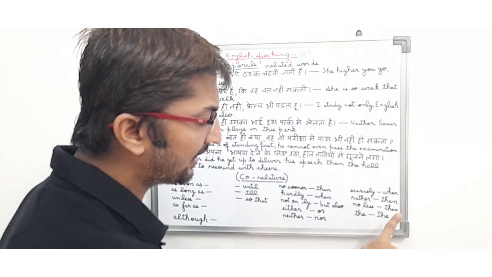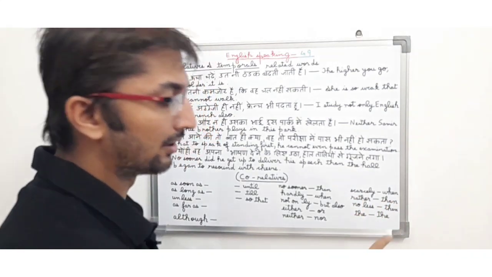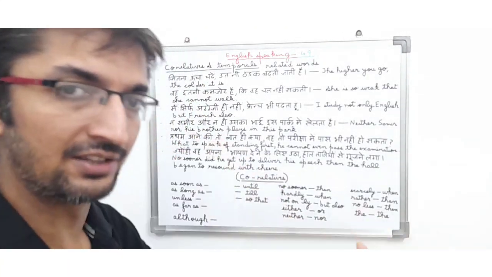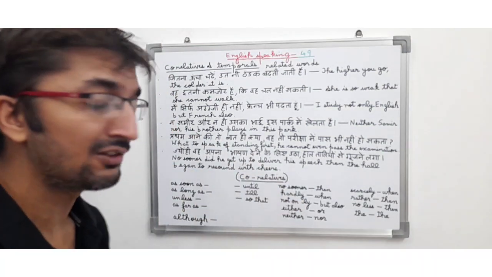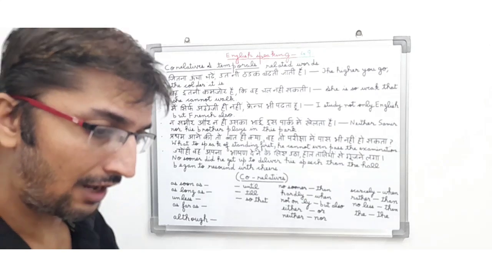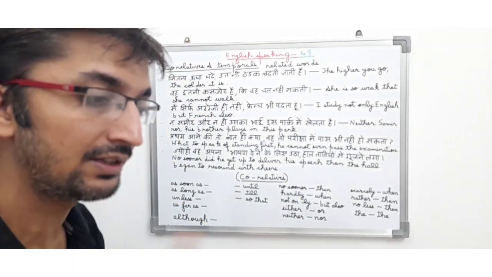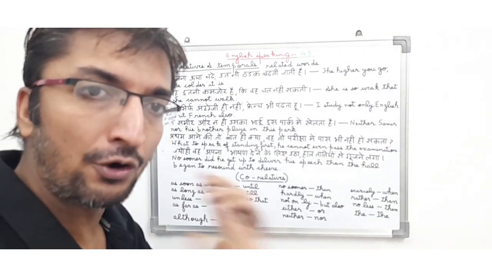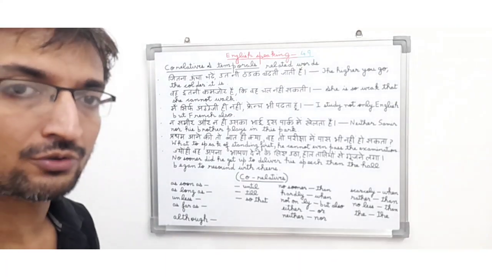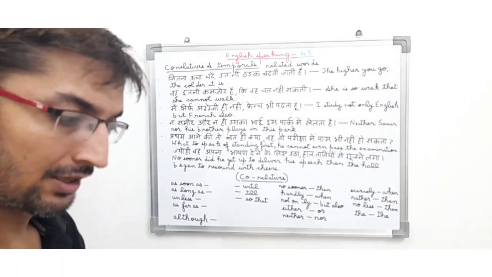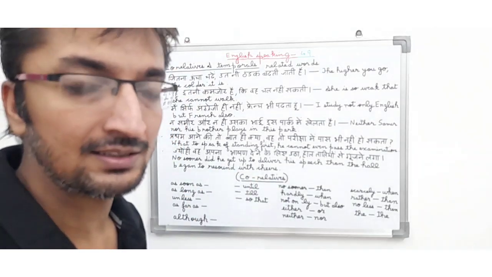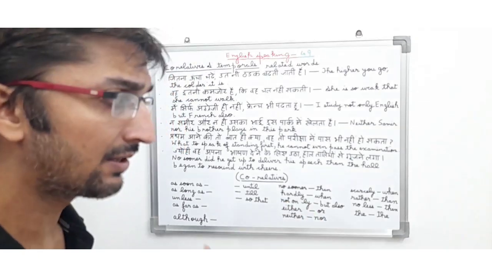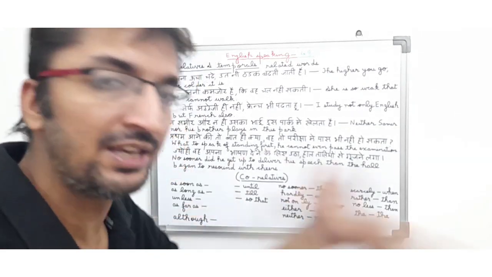Scarcely when, rather than, no less than, the and the. They are also used to join the two sentences and try to tell the meaning of the sentence and combine the sentence. And these are basically correlatives and temporals which we use in our English sentences to do conversation with another person. So friends, this was the English speaking part 49, in which I told you about correlatives and temporals, which are basically words which are used to relate the sentences, and these are basically words which are either used in the beginning of the sentence or in the middle of the sentence. They are basically used to connect two sentences and to tell the meaning of the sentence.